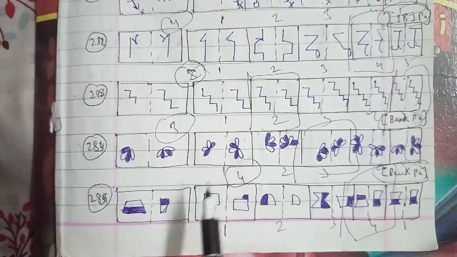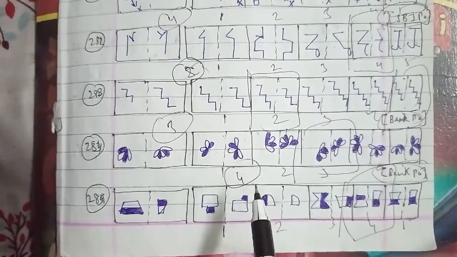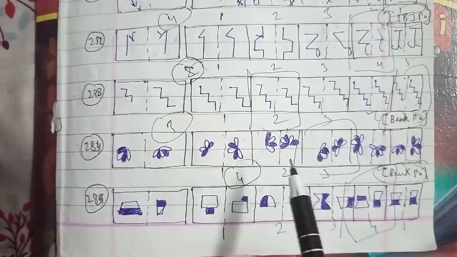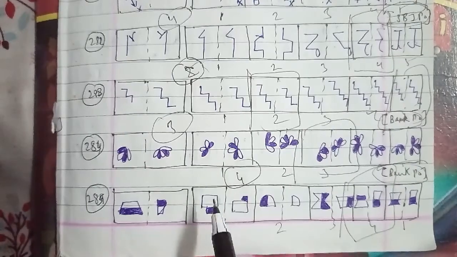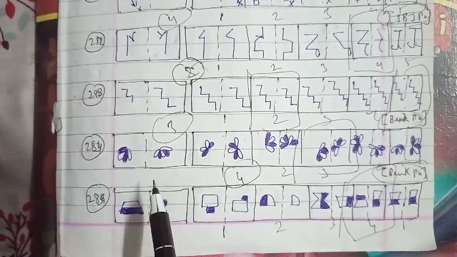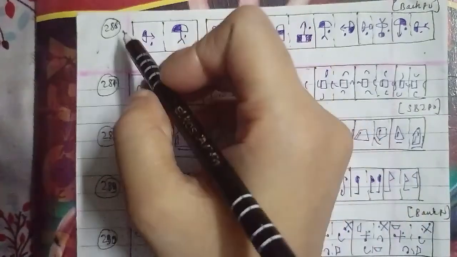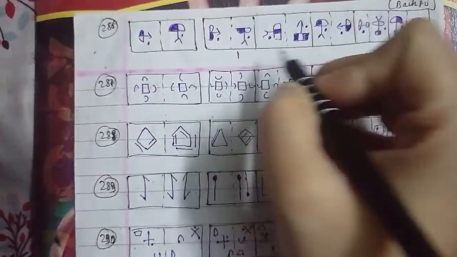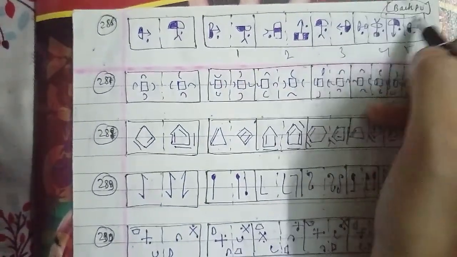This is the figure named 1, 2, 3, 4 and 5. This has been asked in the bank PO question paper as well, which is also an important one, where the left hand side figure is rotated 90 degrees clockwise and the white portions are made black while the black portions are made white. The dot comes on the other side of the arrow, and the arrowhead reverses its direction, and this gives the right hand side figure. So in the same way we can say that the second figure will be the right answer for this question as well.